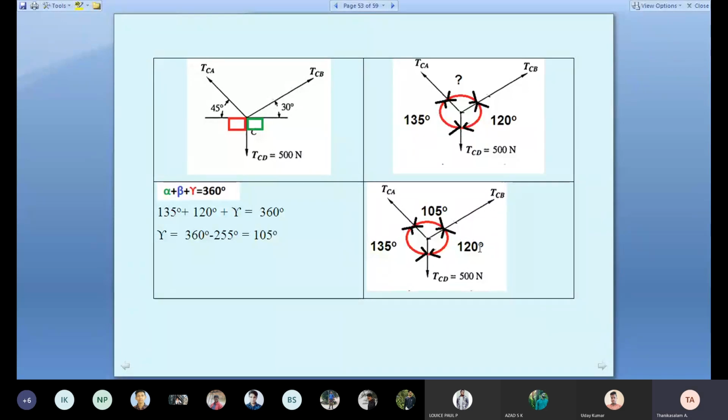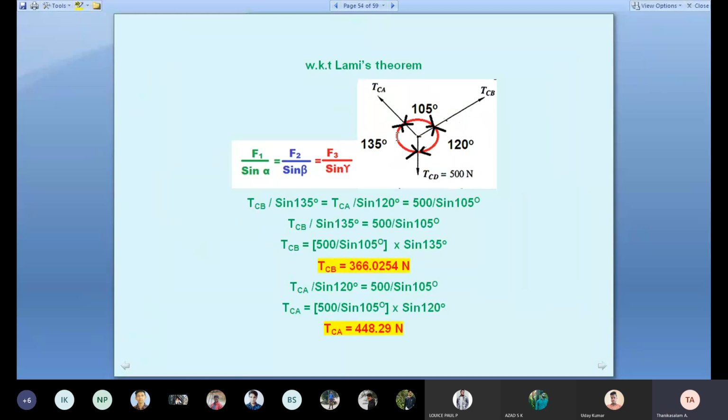Now apply Lami's theorem. What is Lami's theorem? TCB divided by sin 135 degrees equals TCA divided by sin 120 degrees, equals TCD divided by sin 105 degrees. So TCB over sin 135 equals TCA over sin 120 equals 500 over sin 105. Sir, what does N mean in 500 N? N means Newton. Some students asked what N is. N is the force unit, like length is 100 meter.